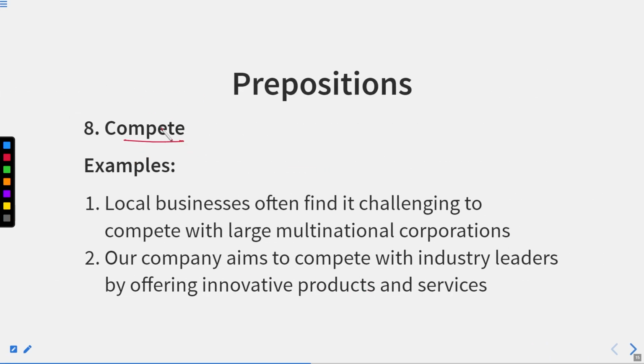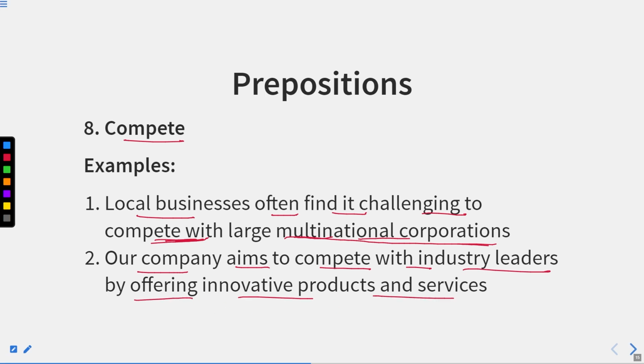Compete. Now compete means to be in competition with someone. So compete with means when we do competition with someone. For example, local businesses often find it challenging to compete with large multinational corporations. So whenever we have a local business, we find it difficult to compete with large multinational corporations. So compete with means that we are not able to compete with the large multinational corporations if we have a local business.